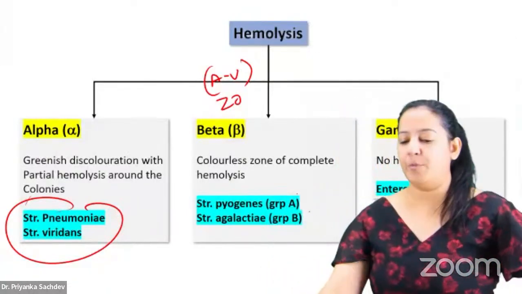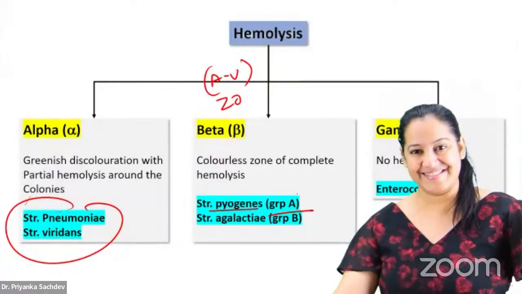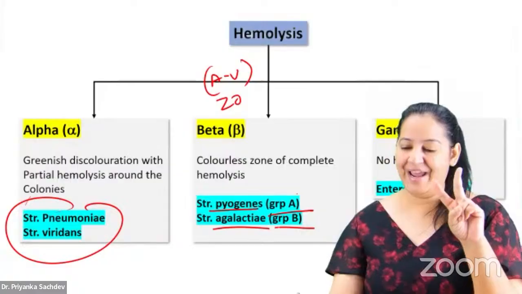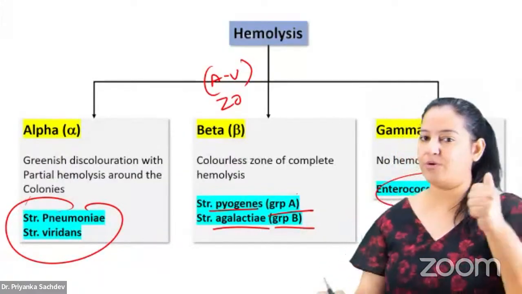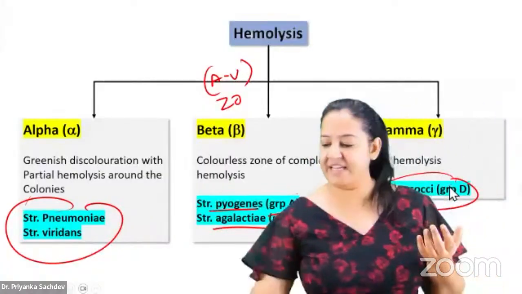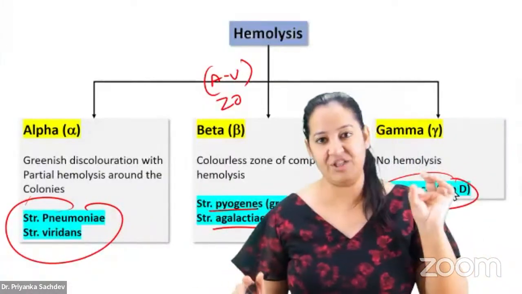So what is Group A? Group A is Streptococcus pyogenes. And what is Group B? Group B is Streptococcus agalactiae. So I will teach you these 2. And gamma is only one, Enterococcus. Count how many there are: 5. How many Streptococcus will I teach you? 5.